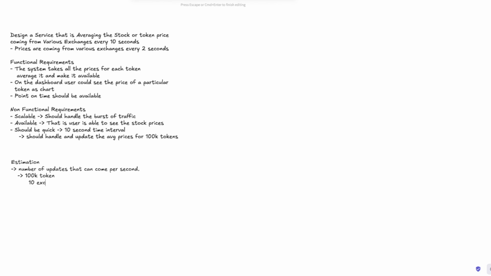That would mean 100k into 10, which becomes basically 1 million per 2 seconds. So roughly around 500k token updates are coming in per second, or you can say this is the TPS. This will give you some idea. Cool.